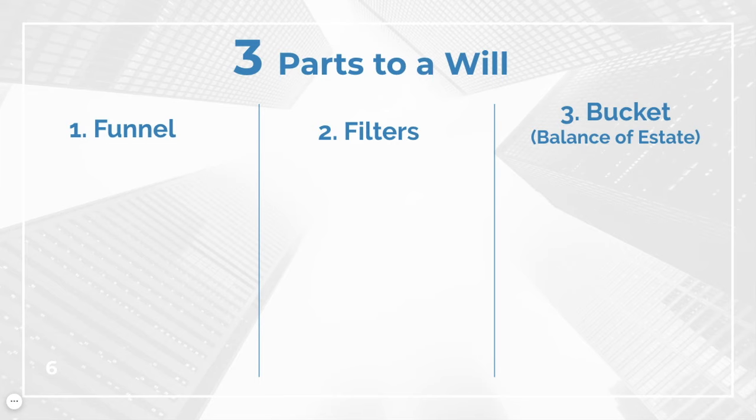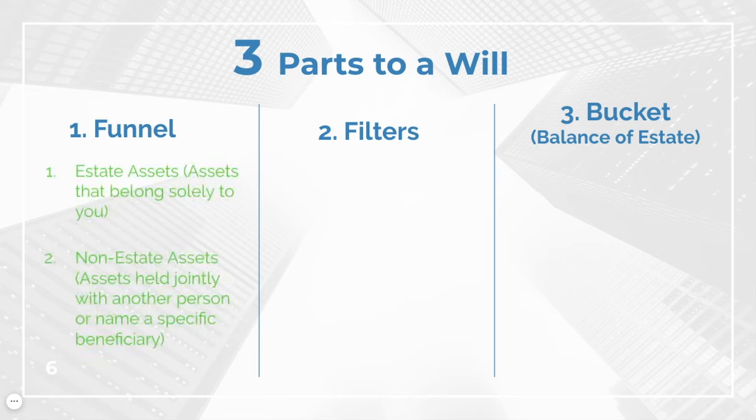And the last part of the 3-2-3 model is really the concept of what a will looks like. A will is really 3 parts. A funnel that sifts estate assets and non-estate assets, because of course a will only governs what a client has when they die in their own name. Assets that are jointly held or where there's a designation of beneficiary specifically on that asset go outside the estate. Everything else that belongs to the client at the time of death in their own name alone is part of the estate. So the funnel separates those 2.